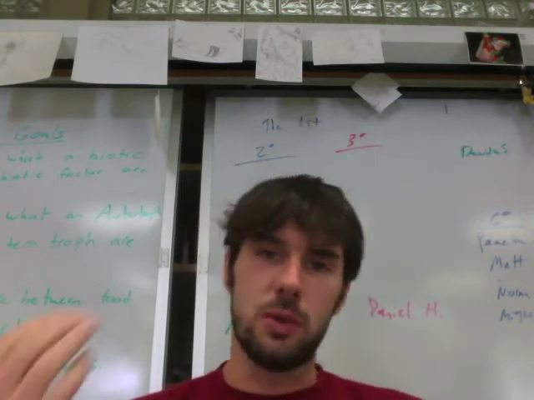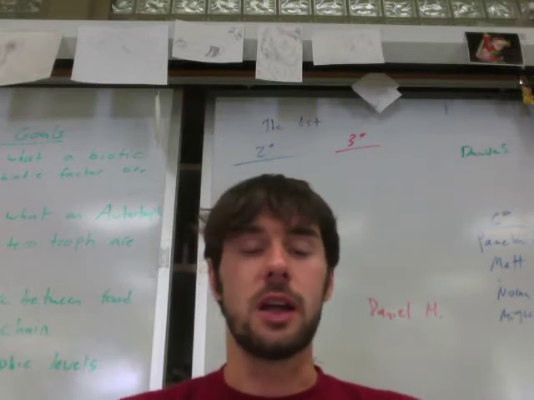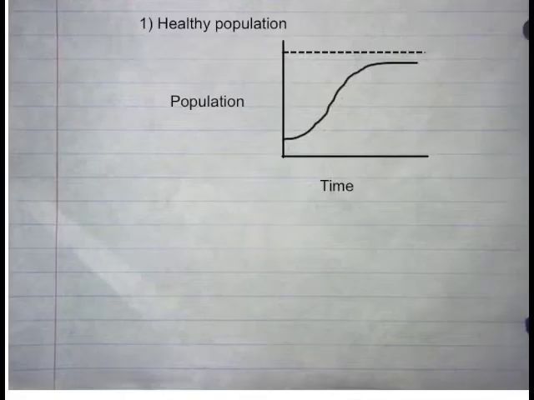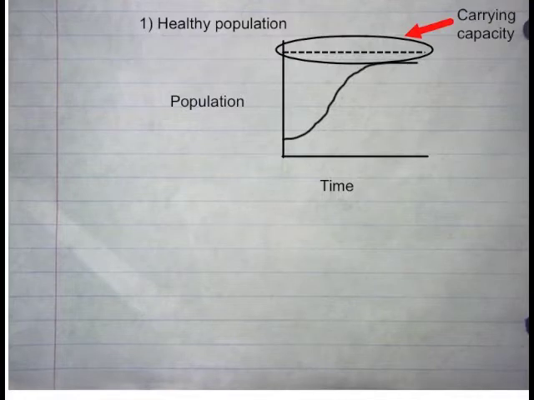This next slide is going to show you a sample graph of how you can determine the carrying capacity of a population. If we look at this graph, we see a healthy population, where on the y-axis is the population, and on the x is time. Over time, it gets close to an invisible line, in this case represented by the dashed line. This dashed line is the carrying capacity, and most organisms try not to cross it to avoid crashing.